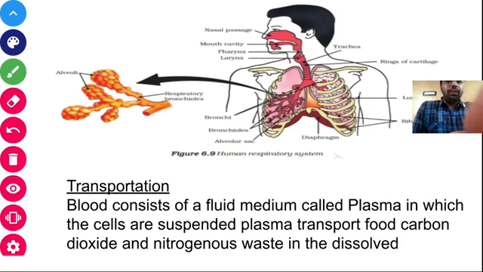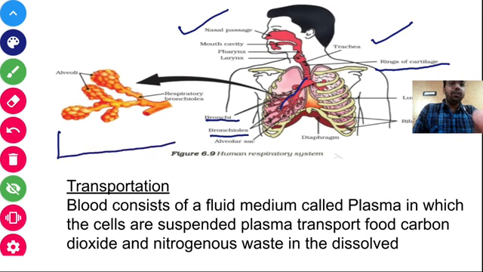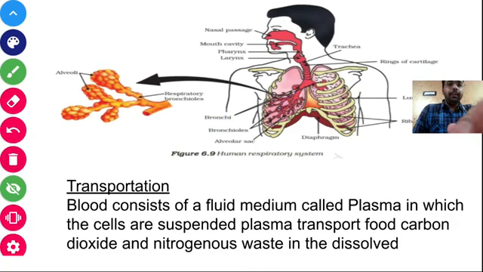So that is all about respiration: the air enters through the nasal passage and moves to the trachea, where a ring of cartilage provides support. Then it branches into bronchi and bronchioles, and finally at the terminal end you will observe the alveoli, where the exchange of gases takes place. Carbon dioxide is taken, and in return oxygen is given to the blood, which is required for each and every tissue of our body.